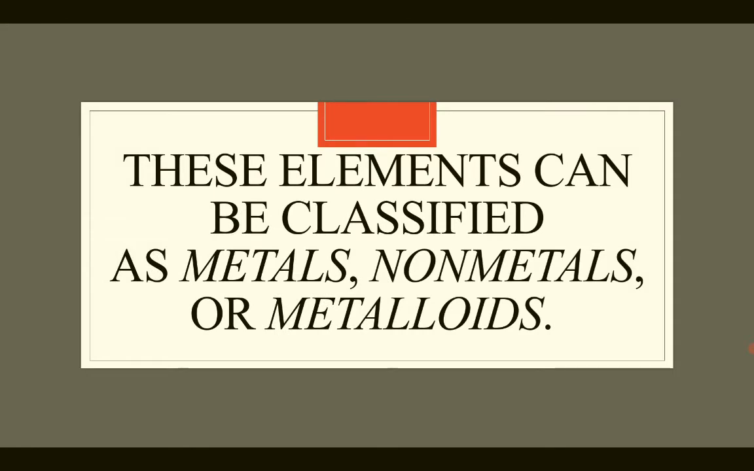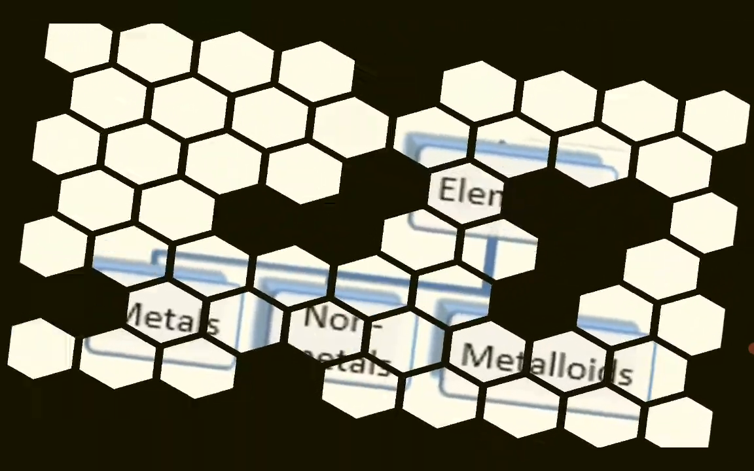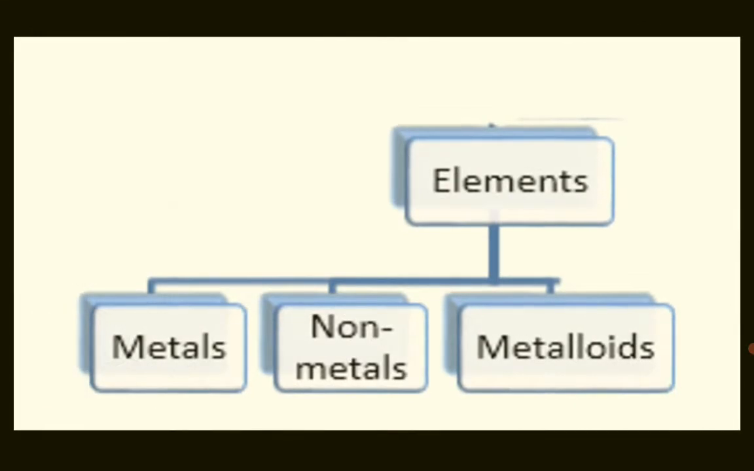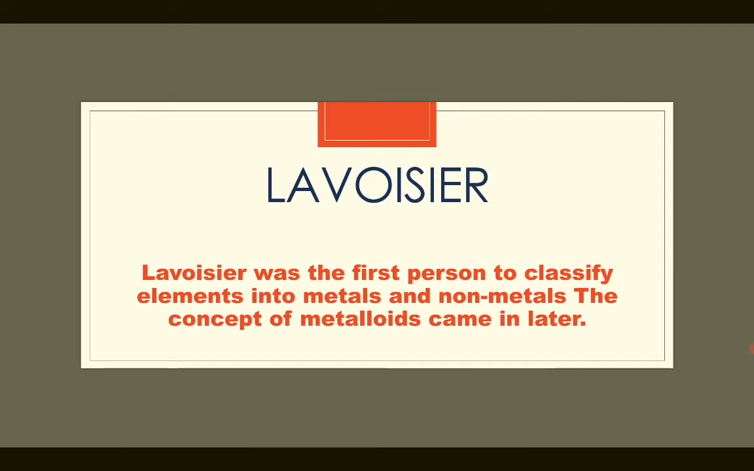These elements can be classified as metals, nonmetals, or metalloids. So these are the three different elements which I told already. At first we shall see about this person. This person, Lavoisier, was the first person to classify elements into metals and nonmetals. The concept of metalloids came into the topic later.